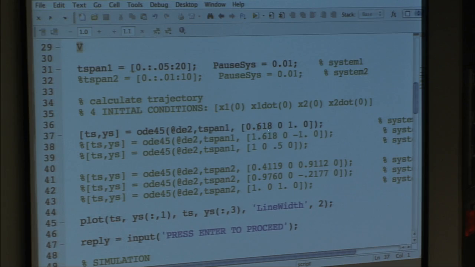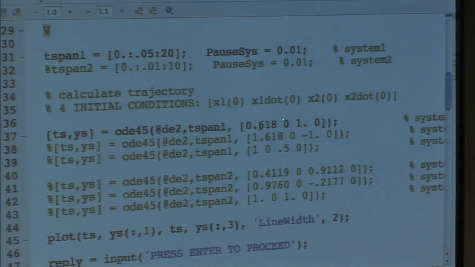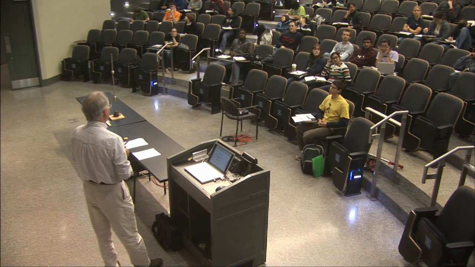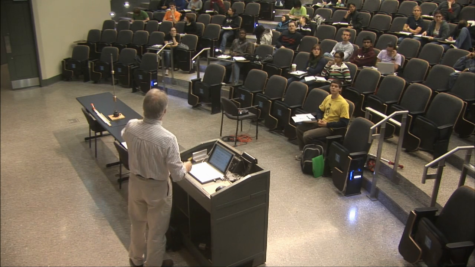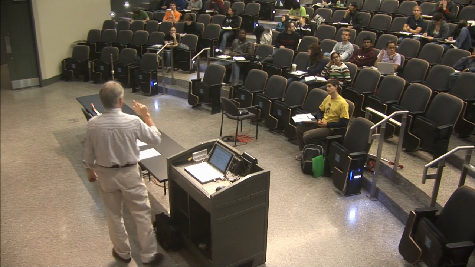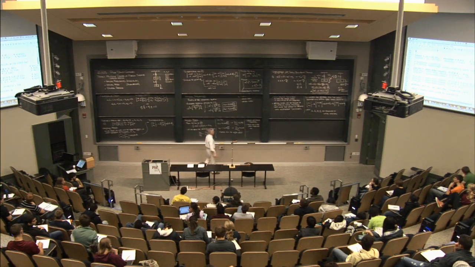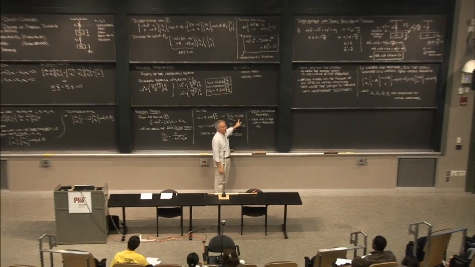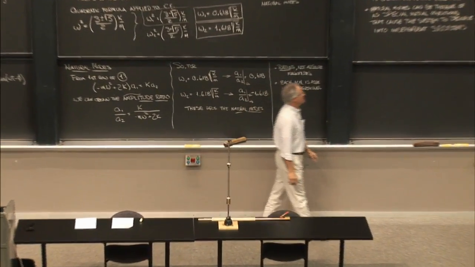This is 0.618 for X1 and 1 for X2. Everybody appreciate that? Got it? Okay. What I've done is artfully chosen the initial conditions to have the same ratio.